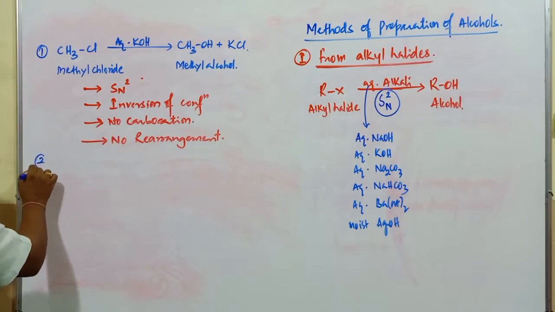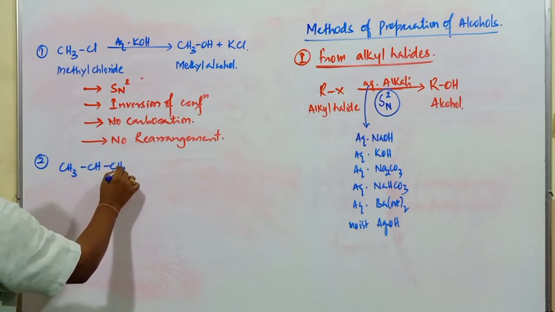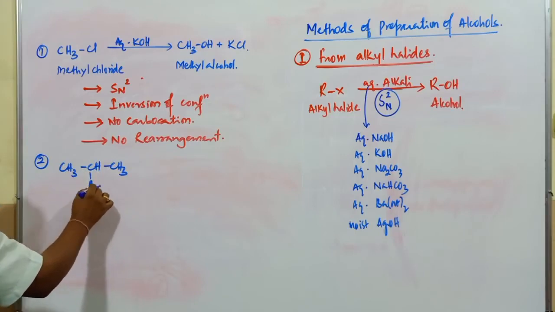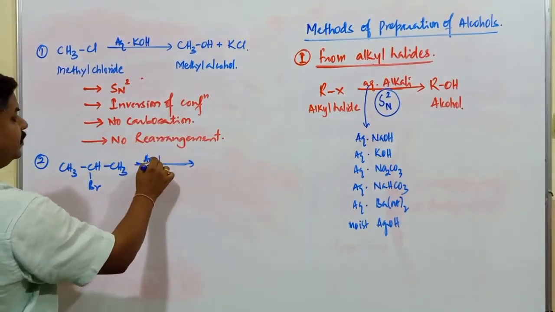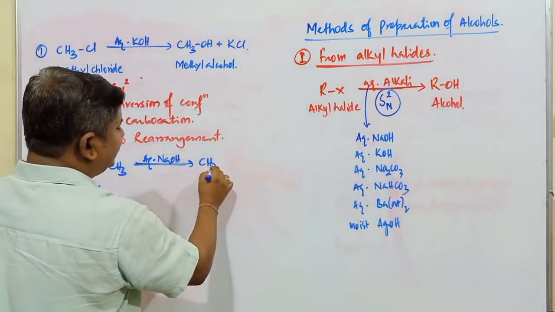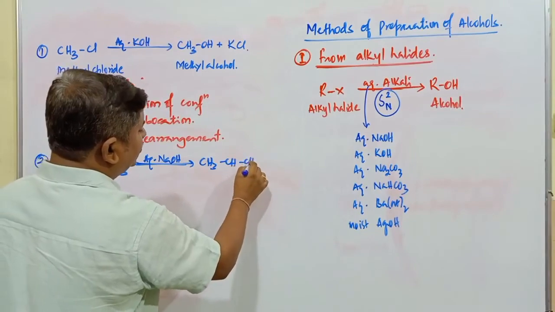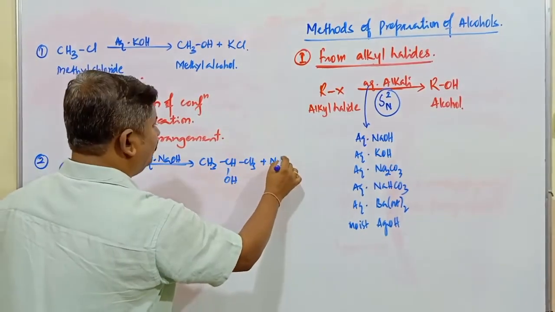So this is about the conversion of alkyl halide into the respective alcoholic compound. Second one, if I go with another example, CH3CH2CH3 with Br, right? If it is treated with aqueous sodium hydroxide, NaOH, what's the product here? Product is CH3CHOHCH3 plus NaBr.